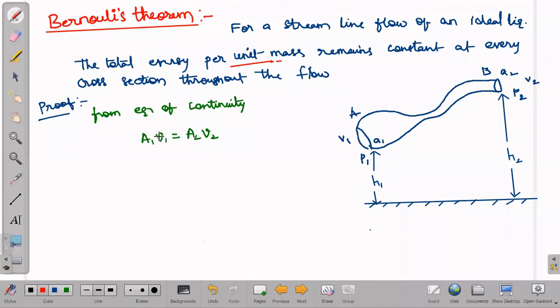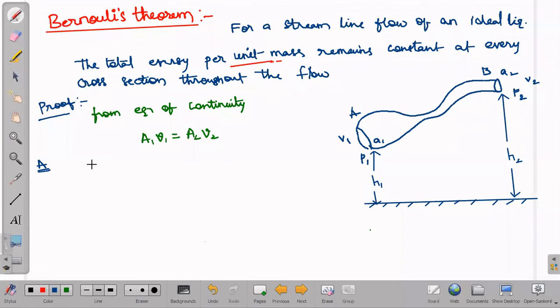Now based on this, if I write the work done per second on the liquid at cross section A, where we are writing at A cross section, we have two cross sections. At A cross section, work done is force into displacement.